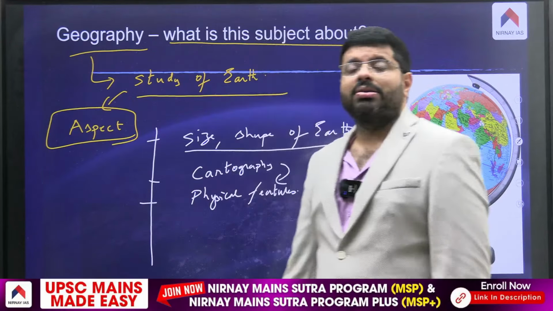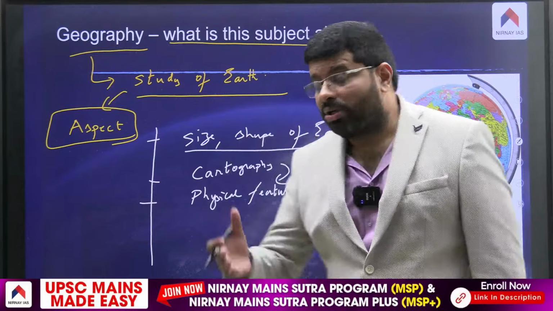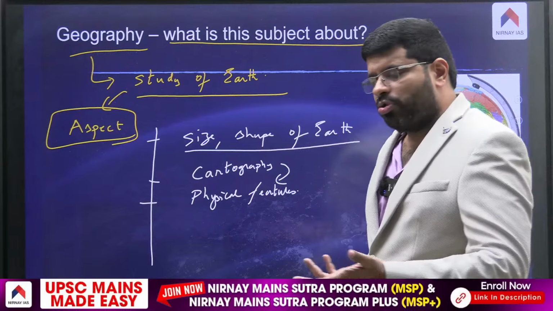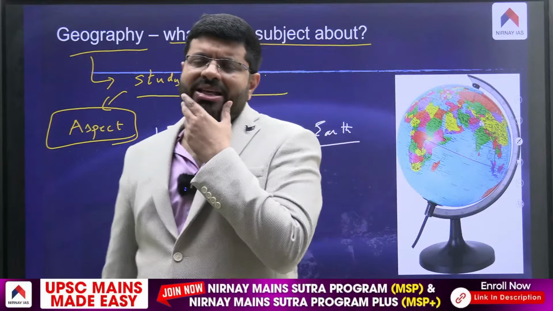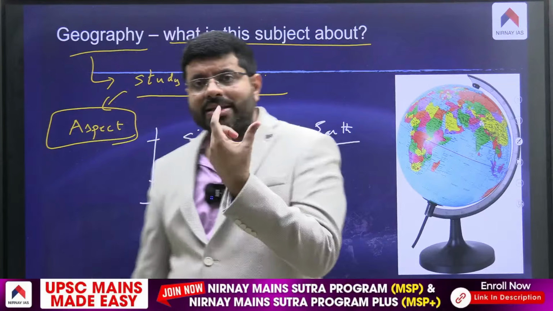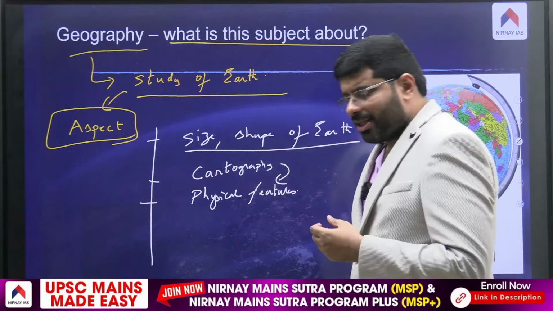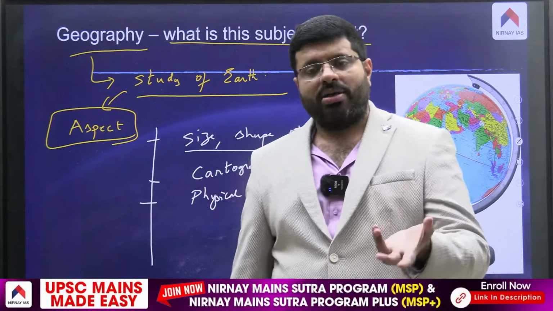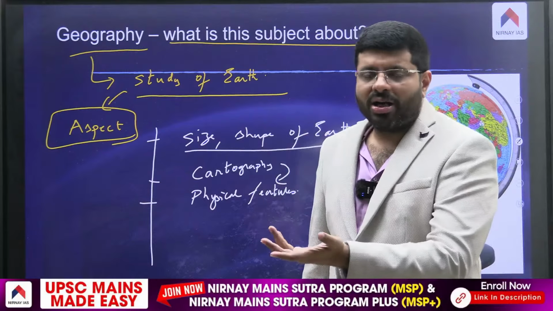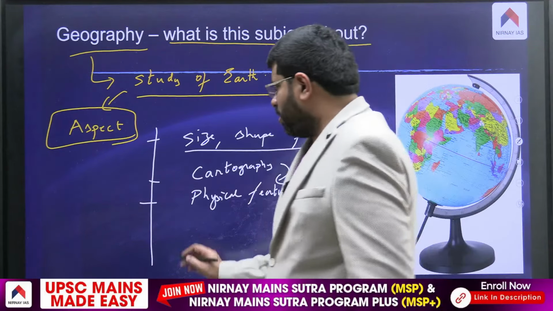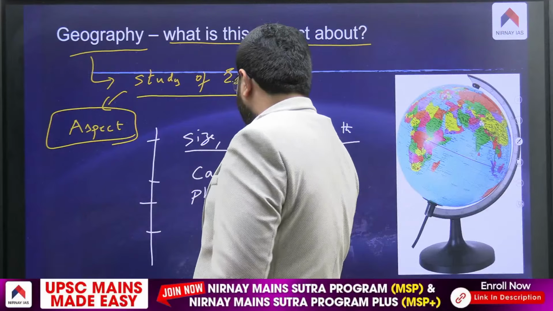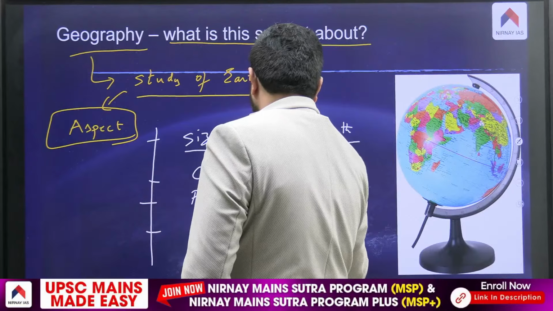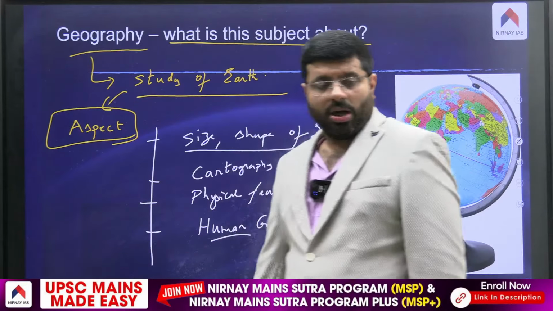Once cartography mapping was understood, with time humans started observing how these hills have an impact on us. There is a desert like the Saharan desert, a desert like the Arabian desert. How does it impact the humans? There is a mountain, how does it impact us? There is a river, how does it impact us? That is the impact of physical features on humans, and that has evolved as human geography. Are you following me, all of you?